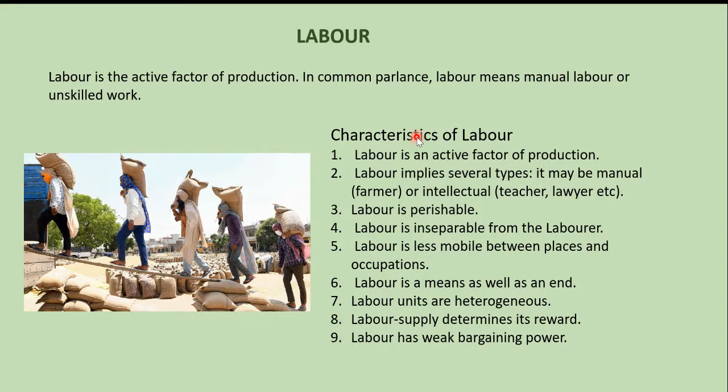In the ordinary sense, labor means manual labor or unskilled work. Manual labor is physical work done by human beings, because in certain production processes we use machines or we also use animals.